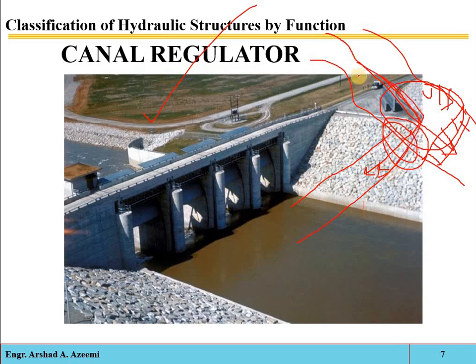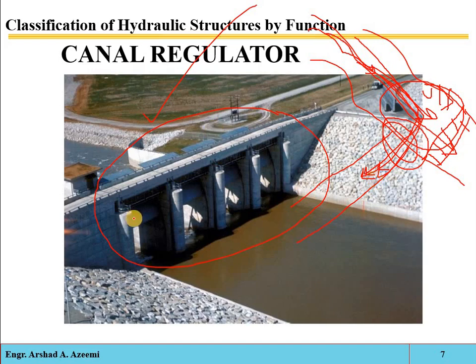Okay, for example, suppose a flood occurred in the natural river and you have not constructed this regulator. Then that flood water will enter the canal, and there is a possibility that the discharge may be greater than the maximum carrying capacity of the canal. So the structure of the canal will be badly affected. For that purpose, to prevent the river flood from entering the canal, these regulators are constructed.